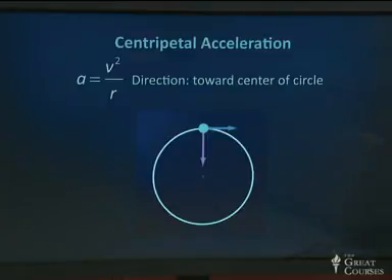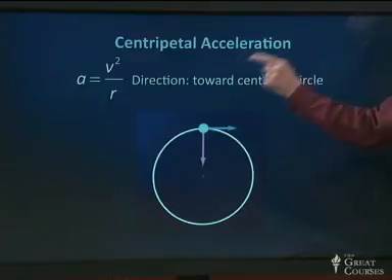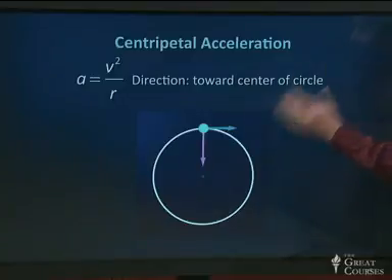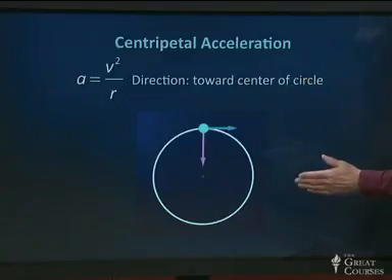Let's just take another look at that. Here's the picture now. We've concluded that the acceleration is given by v squared over r, the square of the speed over the radius. I'll show you in a minute why that has to be. That's a measurable quantity in meters per second squared.